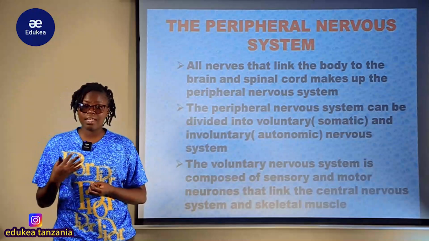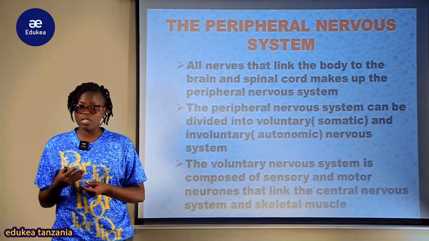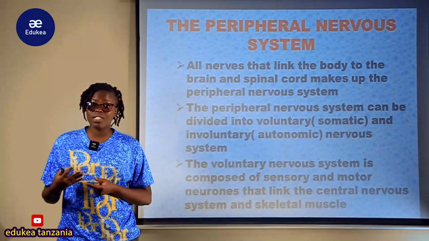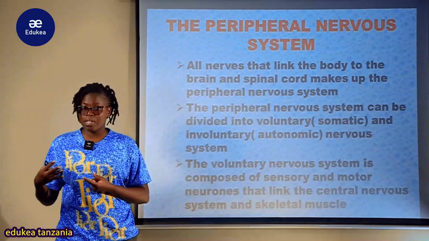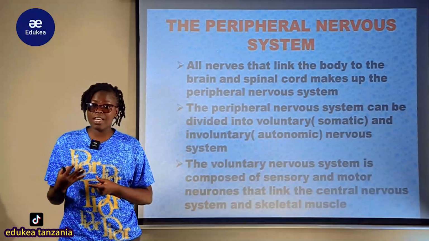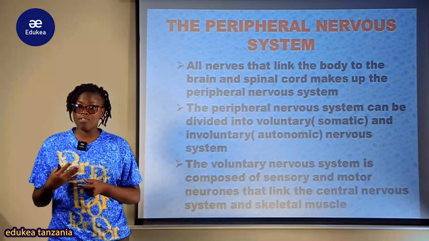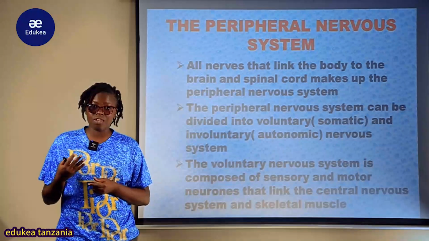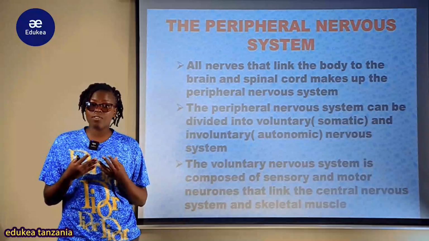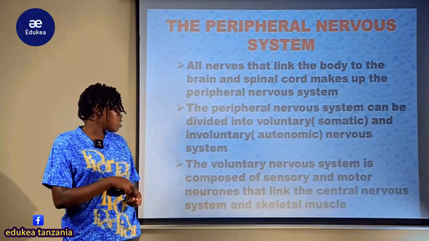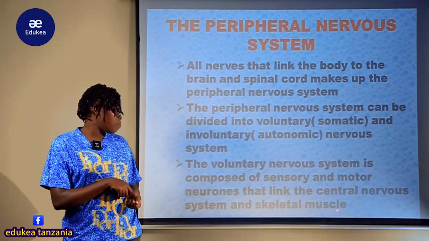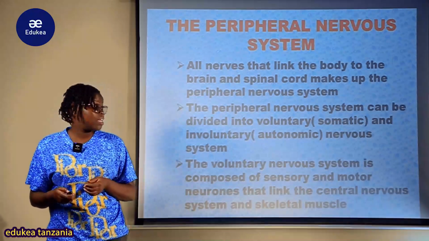But the motor neurons carry the interpreted information from the central nervous system to the effector organs, either muscle or gland, in order to take a particular response or correct action pertaining to the information received and interpreted by the central nervous system. So these are involved in the voluntary or somatic nervous system, which links the central nervous system and the skeletal muscles.